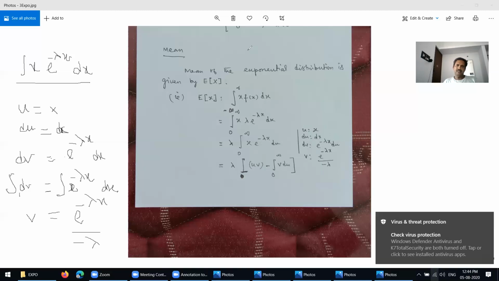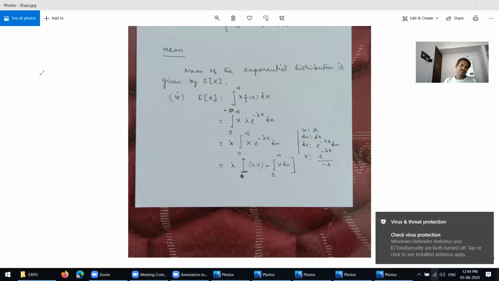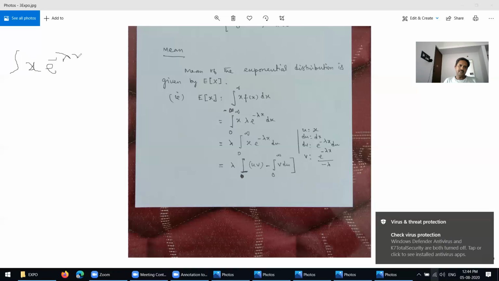After this, next we write the integration by parts. We write x times e power minus lambda x, and take it as u times dv.